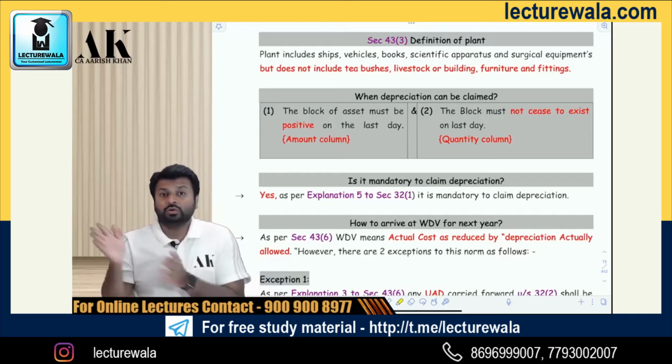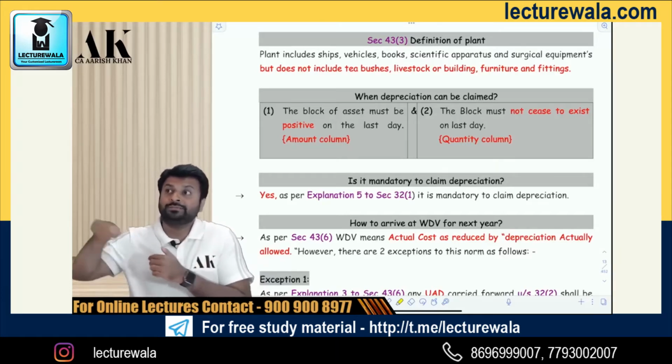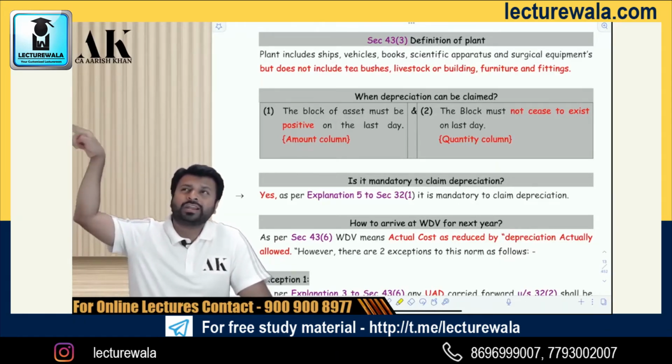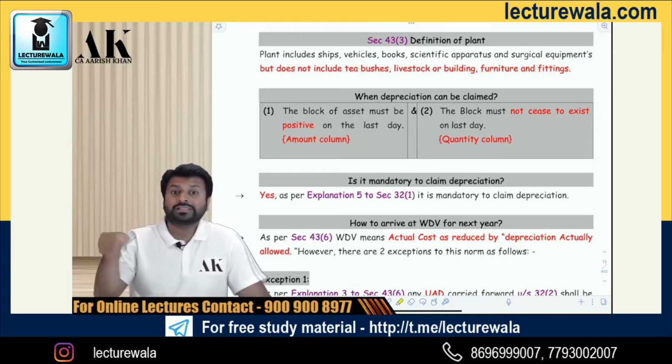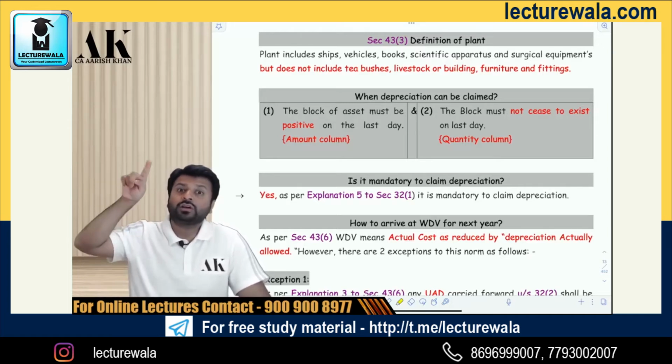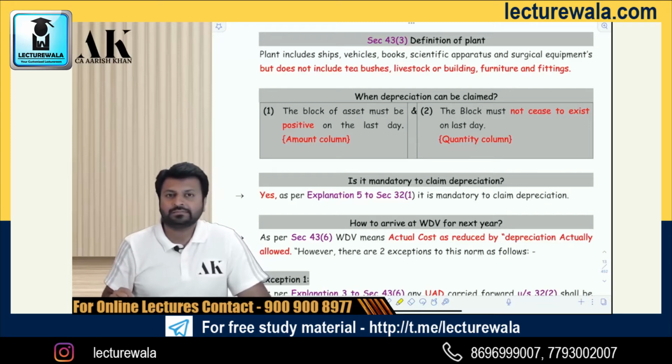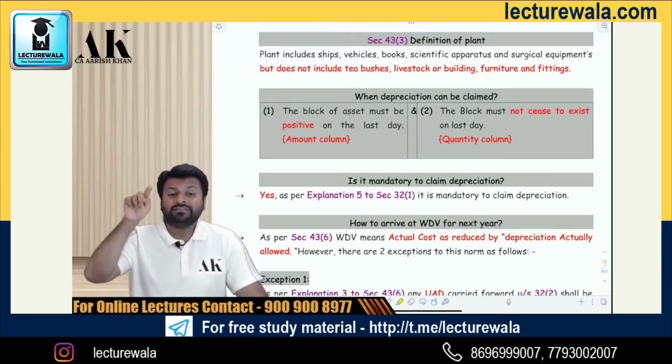And what does plant exclude? That is more important for us. Plant excludes tea bushes. Why? Because tea bushes are already covered in 33AB. Plant excludes livestock. Why? Because livestock is already covered in 36(1)(16). Plant excludes furniture and fitting and building.